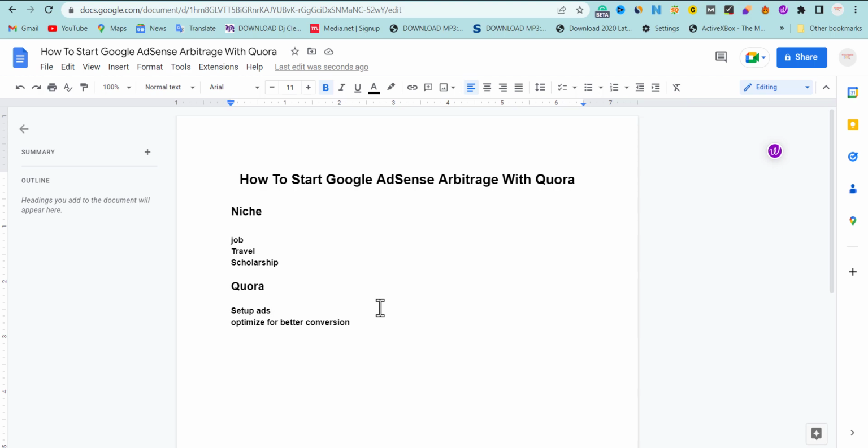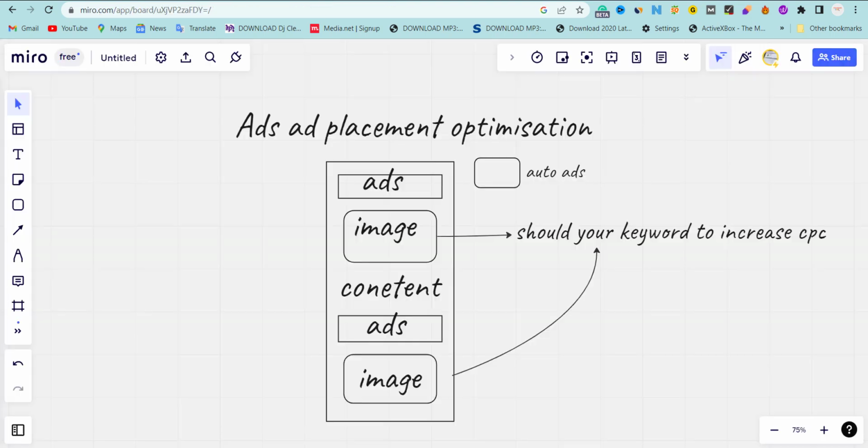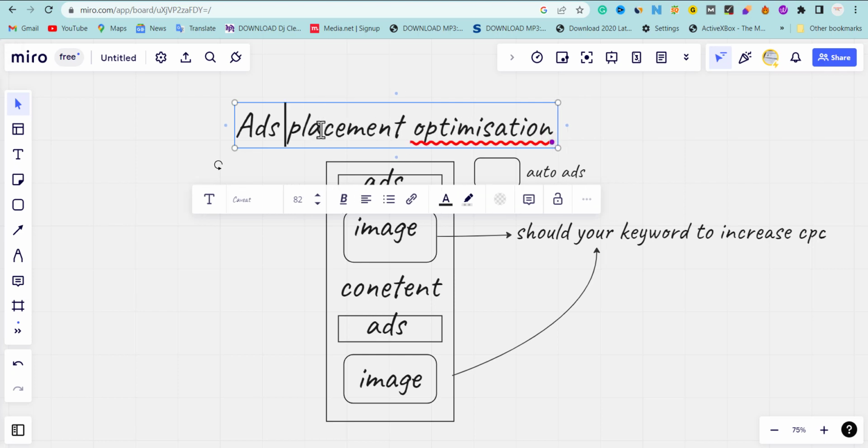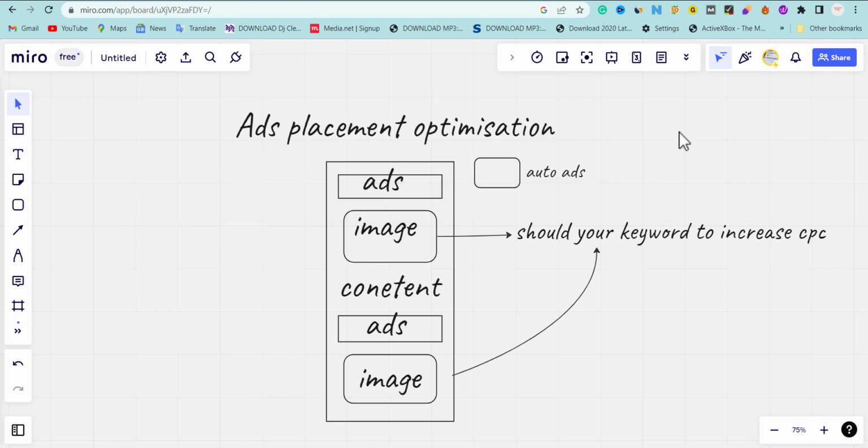So the next thing we're going to talk about here is the setting up of your ad. This is very, very important, which is ad placement. Okay, let me delete this one. Let me take off this. So the ad placement optimization is very, very important, which I'm going to explain very clearly before we move into creating a Quora campaign, on how to set up a Quora campaign and optimize it for better conversion, which I'm going to show in this video. So make sure you watch to the end. Let's talk about the ad placement optimization.